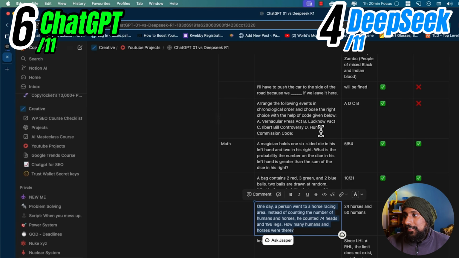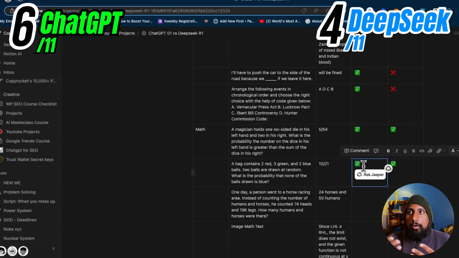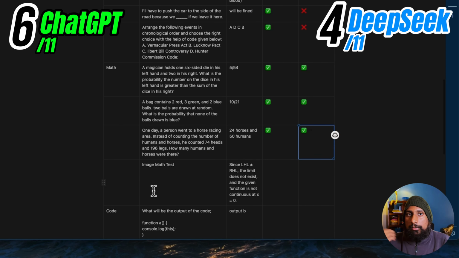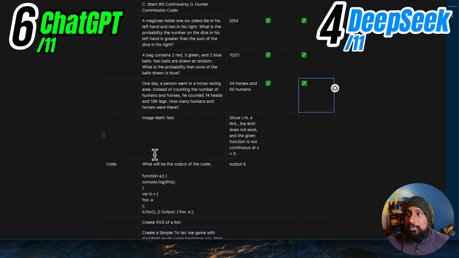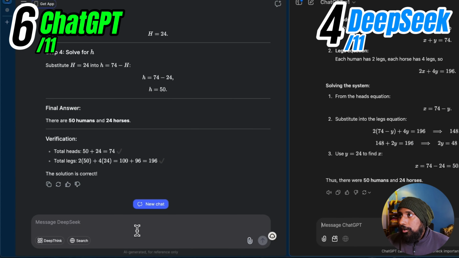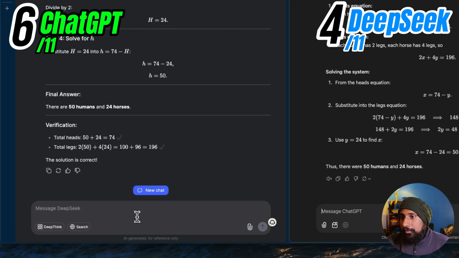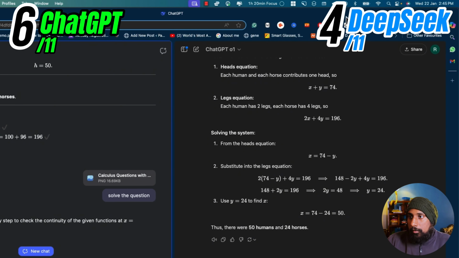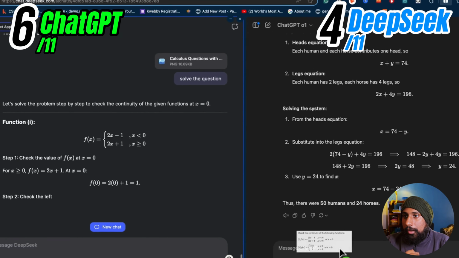And now let's test it out with the image test. So if both can actually take the inputs from the image and start solving problems for us. So this will come very handy if you're a math learner or calculus learner. So I've already taken a screenshot here. Let's go to this and drop this here from the question there, and the same what I'm going to do with ChatGPT. Yes, that's it. Okay, now let's wait.